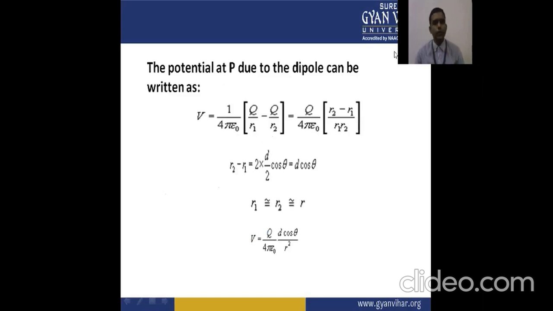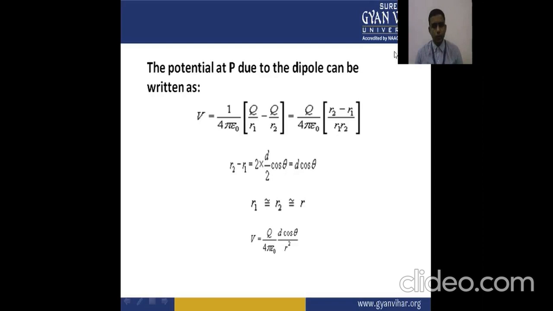Now we will calculate the potential at point P due to the dipole. It can be written as V, the electric potential, equals 1 upon 4 pi epsilon naught times Q upon r1 minus Q upon r2, which we have already discussed in the previous lecture about the electric potential or voltage.